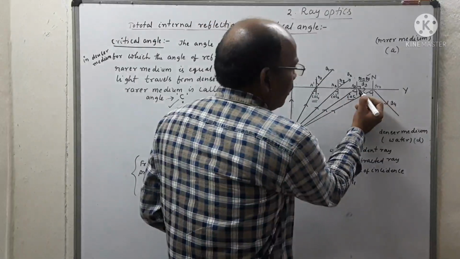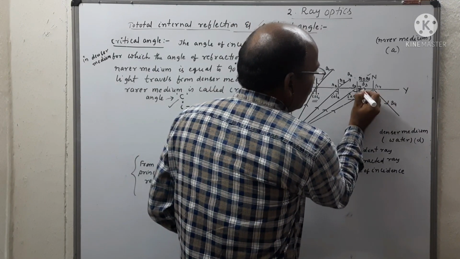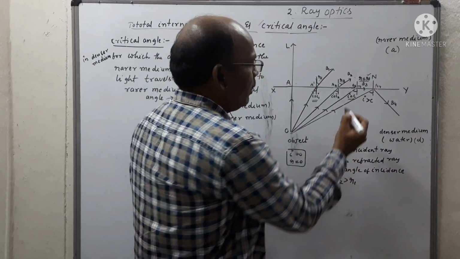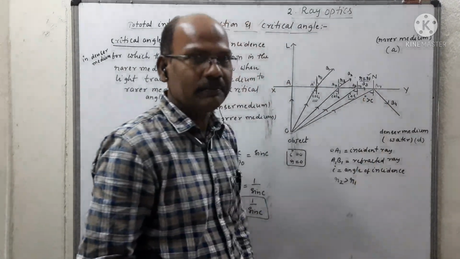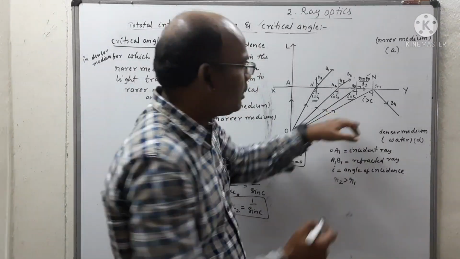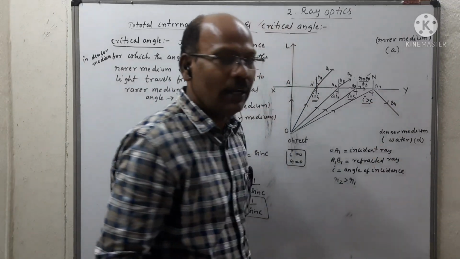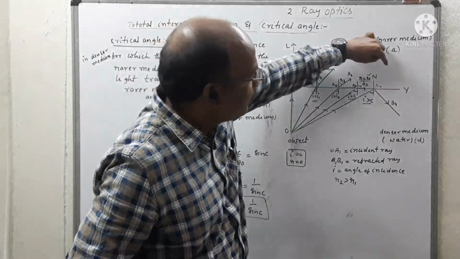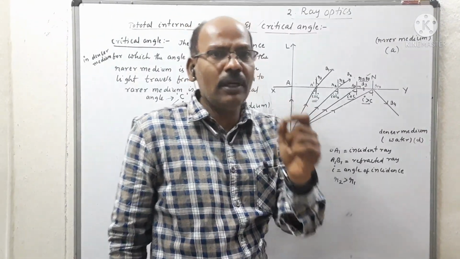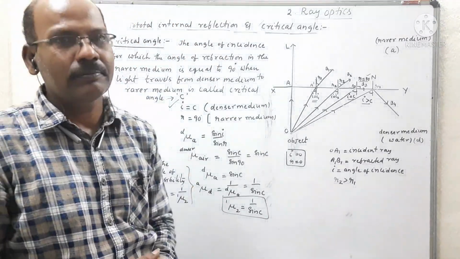When i is equal to C, the refracted ray is grazing, meaning it is along the separation of the two media, where r is equal to 90. But when the angle of incidence in the denser medium is greater than the critical angle, it gets reflected in the same medium instead of refracting into the rarer medium. That phenomenon is called total internal reflection.